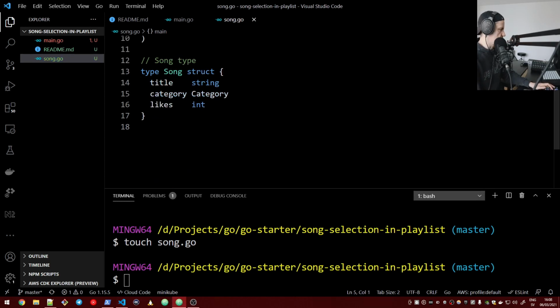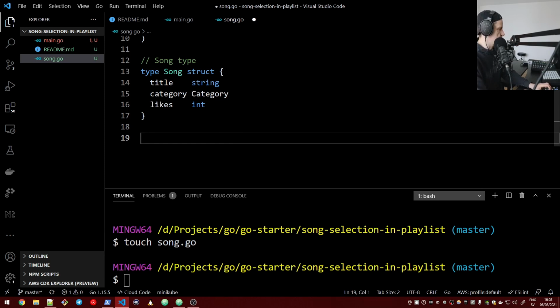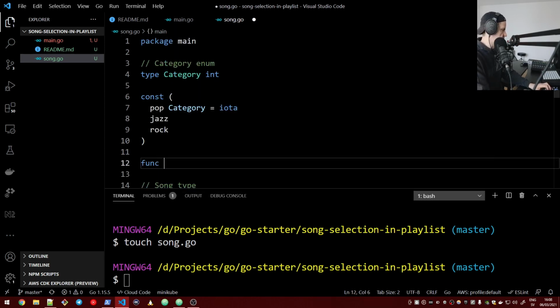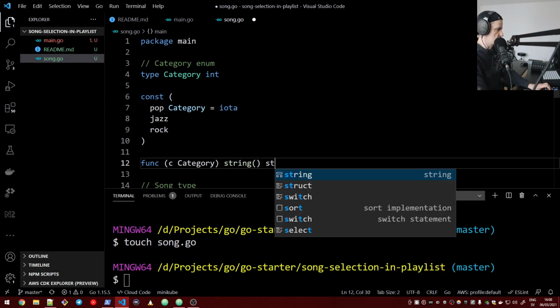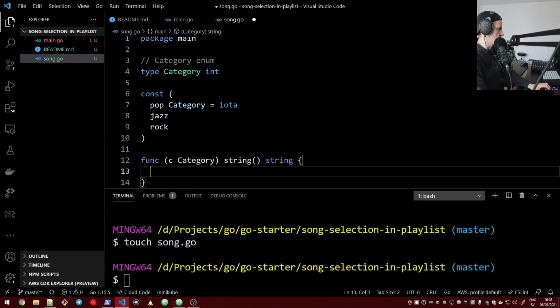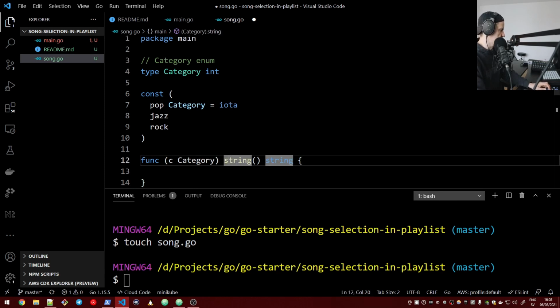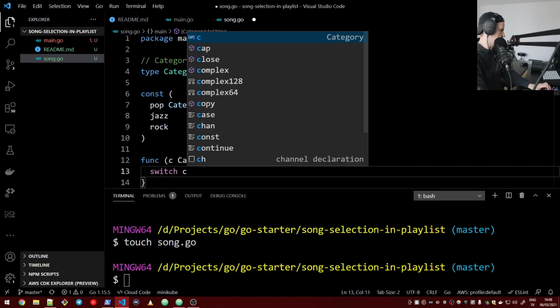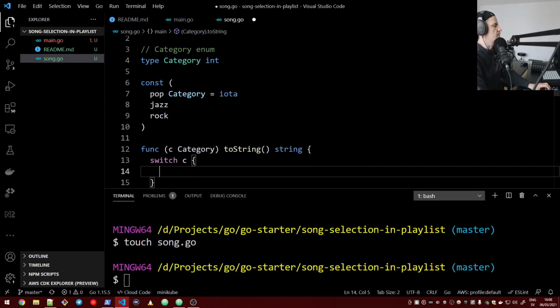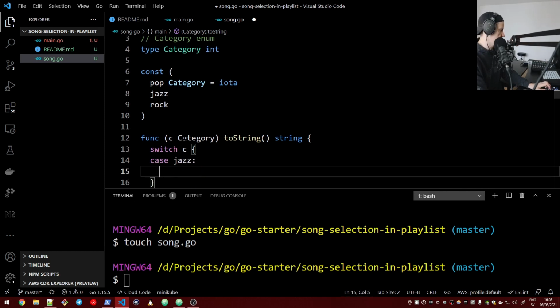Okay. We will also need a toString method on this category. Let's say we have func. On the type category, we make an extension method, and we say it returns a string. Then we make a switch on the category, and in the case of jazz, we return jazz.